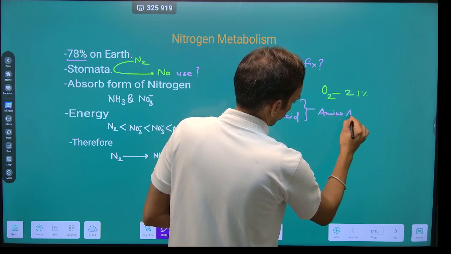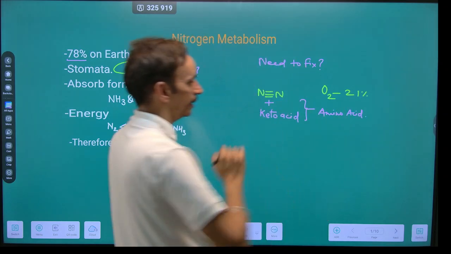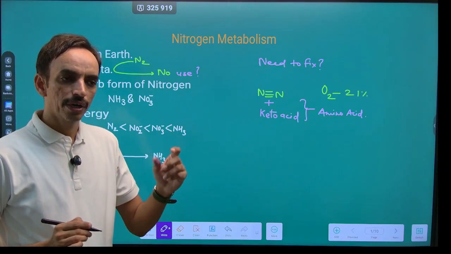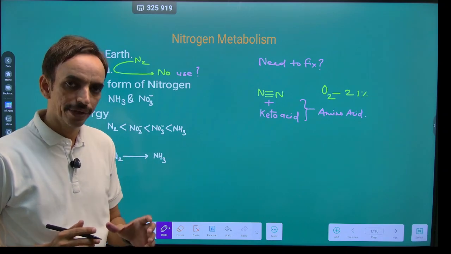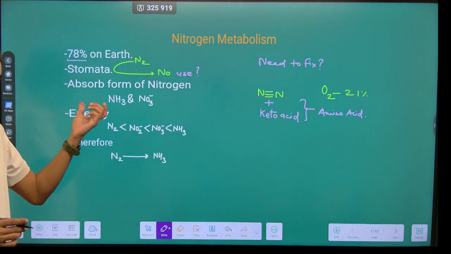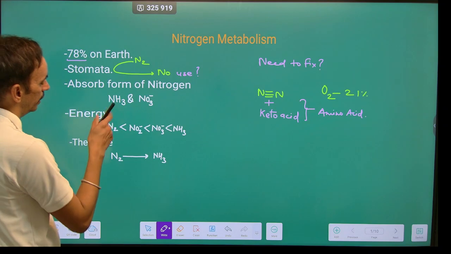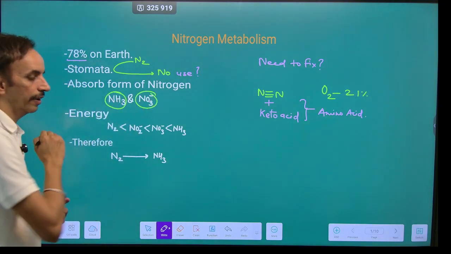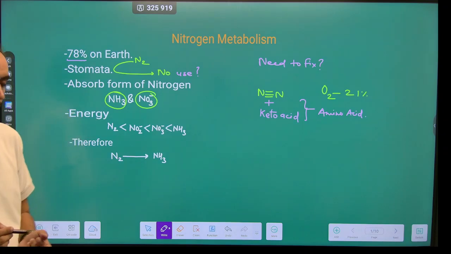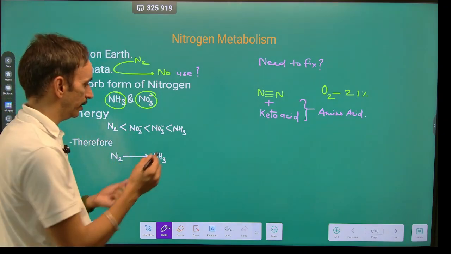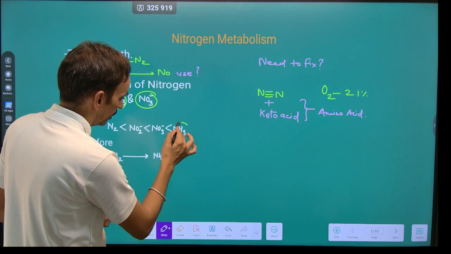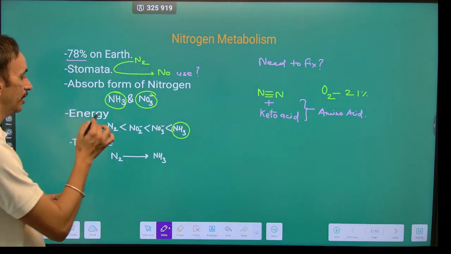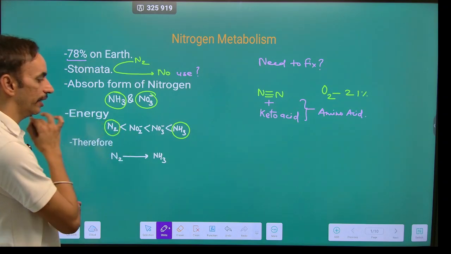So, therefore, we need to convert this elemental nitrogen into a higher grade or high energetic form of nitrogen. The absorbed form of nitrogen is either ammonia or nitrates. If we talk about the energy content, the maximum amount of energy is present within ammonia, followed by nitrate, nitrite, and the least amount of energy is present within nitrogen.